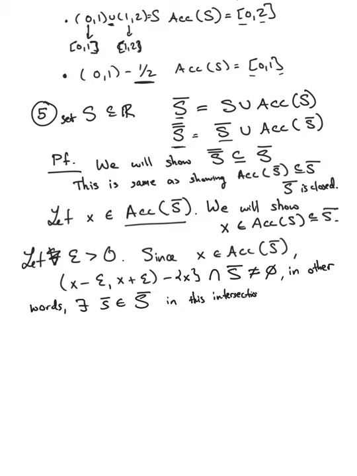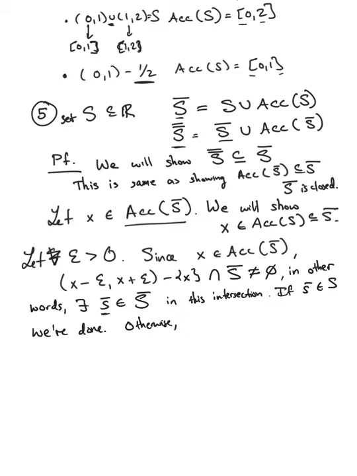Okay, and what we want to conclude, since we want to show that X is an accumulation point of S, well, we'd be happy if S bar was actually an element of S. Okay, so if S bar is in S, we're done. Otherwise, it's in the accumulation set.